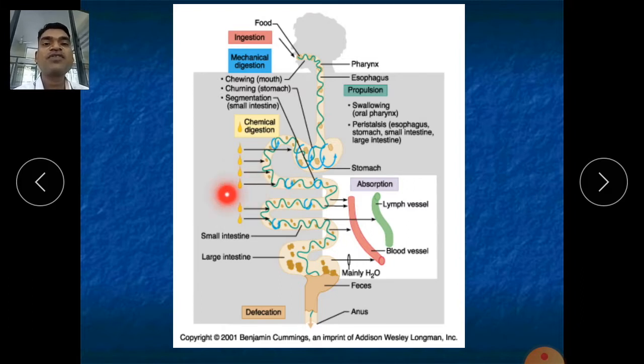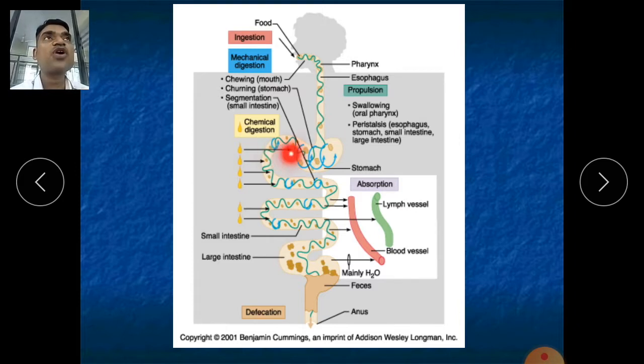What are the secretions of the liver? It secretes bile into our small intestine. From the gallbladder also it secretes bile, and from the pancreas it secretes enzymes: trypsin, chymotrypsin, transpeptidase and elastase. Actually, there are four.